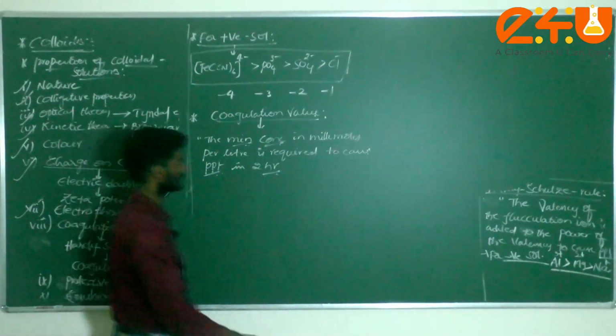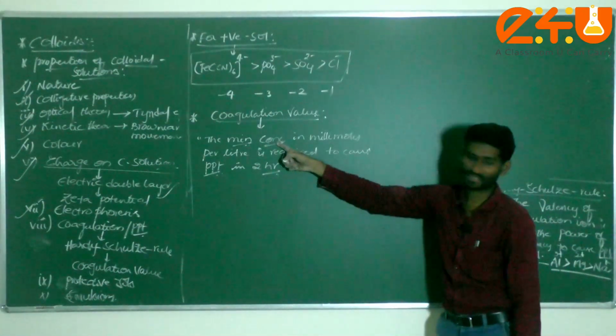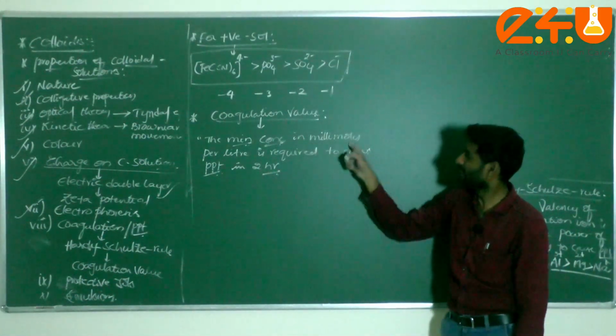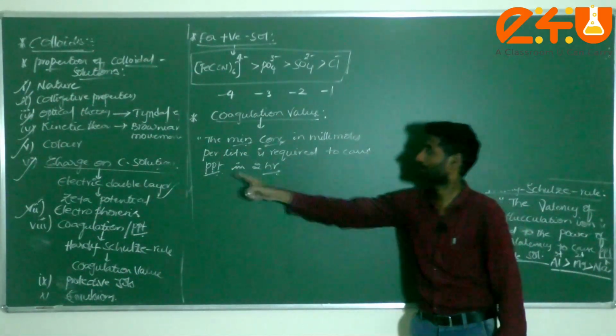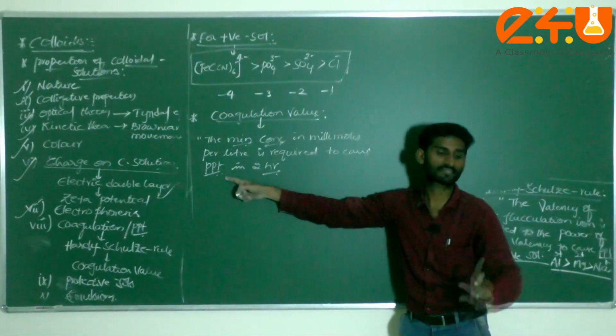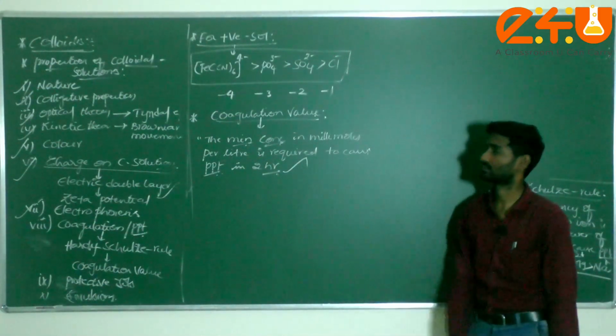This is called the coagulation value. The minimum concentration in what? In millimoles per liter, required to cause precipitation in how many hours? In 2 hours. That is called a coagulation value.